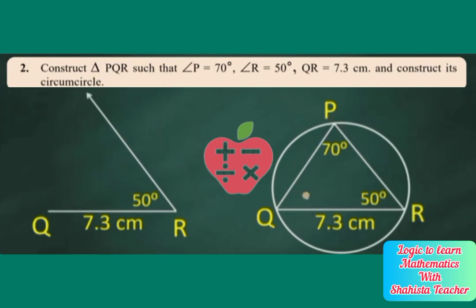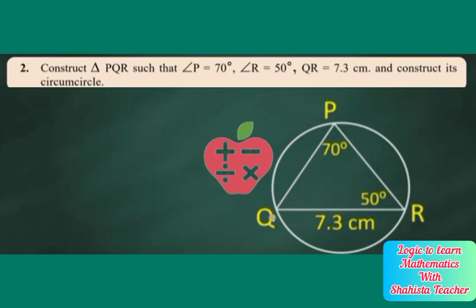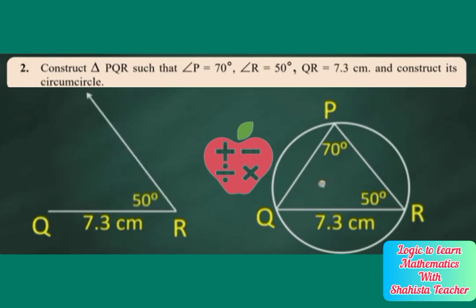So now we are finding the measure of angle Q. We know that QR is equal to 7.3. First we will write a small equation: 70 plus 50. First we write the measure of side QR is equal to 7.3. Now here 50 degrees, and angle P is 70 degrees, but we don't know the value of angle Q, that we have to find.